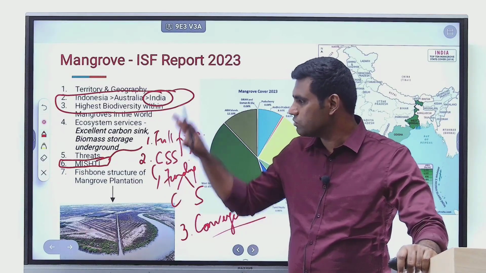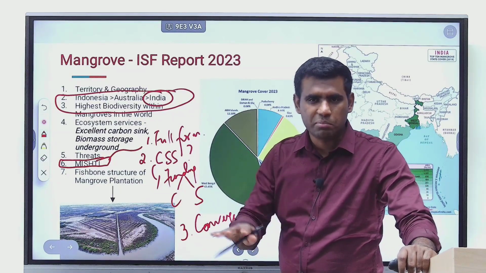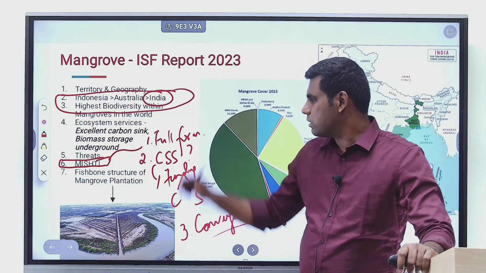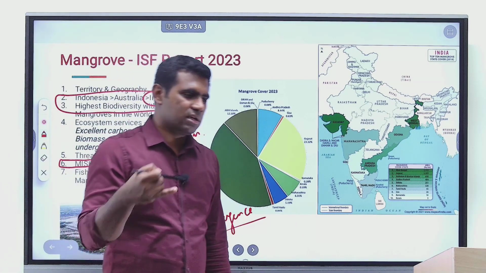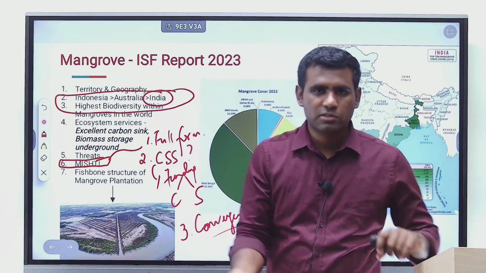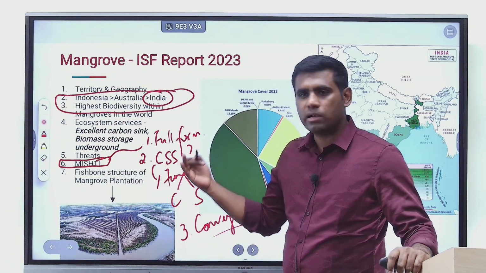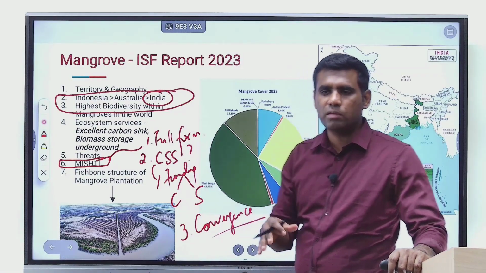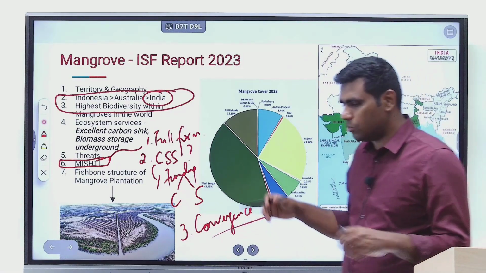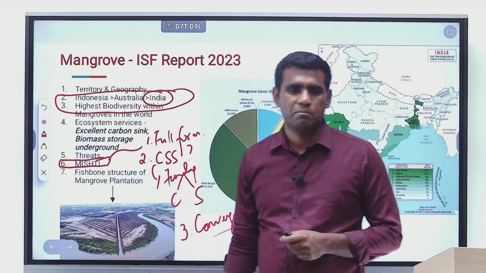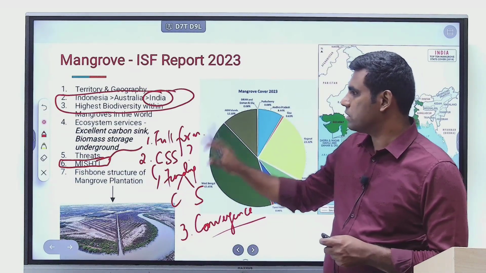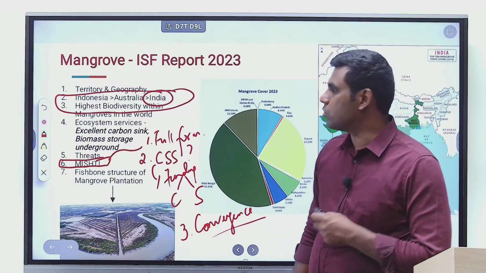If in case you are watching this video till here, maybe you can just type it in the comment box, right? So give me the full form of MISTI. What type of a scheme is it? Is it exclusively a central scheme or is it a centrally sponsored scheme, right? And if so, what is the nature of funding between center and states? And lastly, what is the convergence method that is actually mentioned in the MISTI scheme, right? So these are some of the assignments that you can carry out.